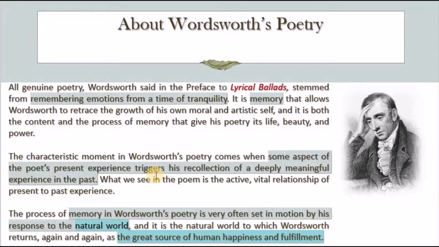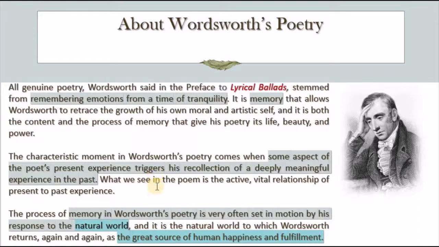Nature teaches you, it influences you, it gives you the ability to learn important things about yourself. It helps you to grow as a person, as an individual. That's why it's important all the time to be in nature. And for Wordsworth, nature helps him to write poetry as well. It triggers his memories and helps him to have recollection of these deep experiences from the past and write about them.